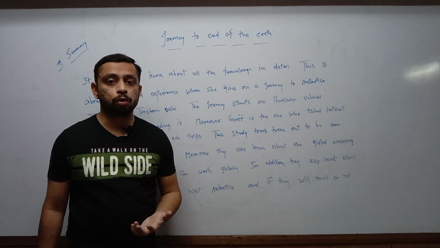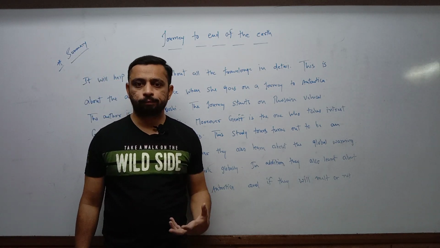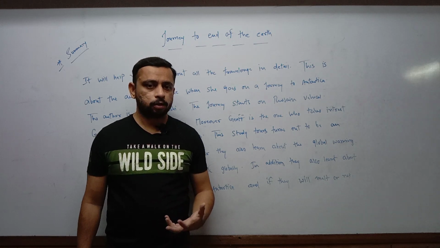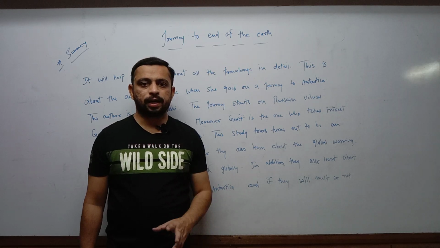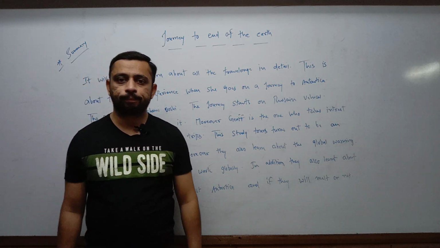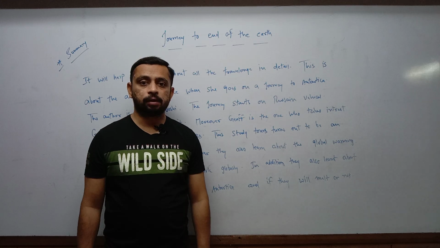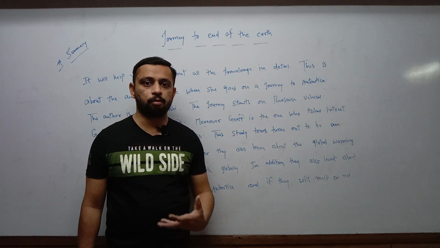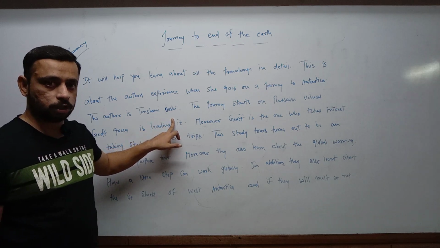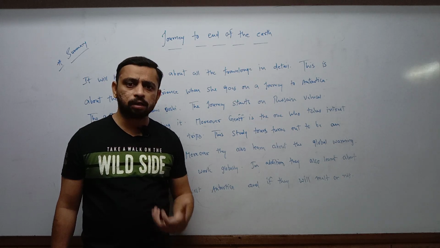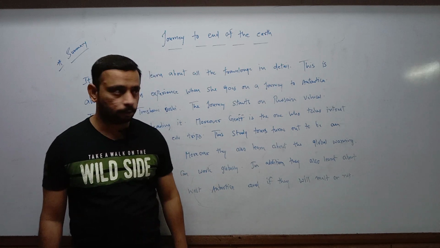Antarctica is a place which is totally isolated, where no human beings can survive. That much dry, that much windy. That means that much amount of wind and that much amount of ice is there. It's almost next to impossible for humans to stay over there, right? So that is the end of the earth, that is Antarctica. And the traveler, the name of the traveler is the author herself. The name of the author is Tishani Doshi. She travels to Antarctica and she describes many things over there and she finally gives Antarctica the tag, the end of the earth.